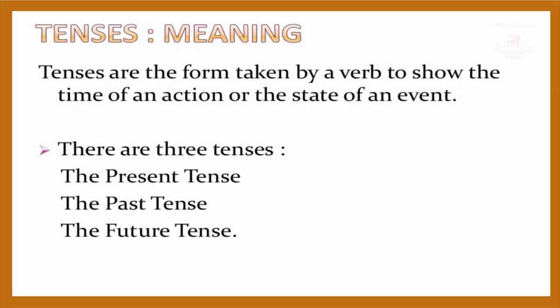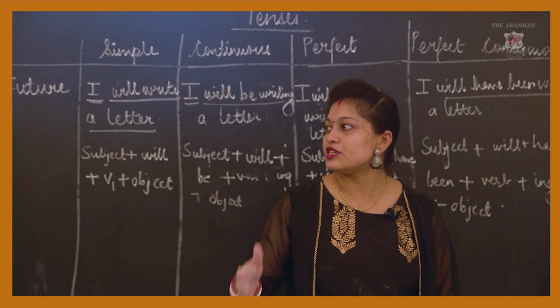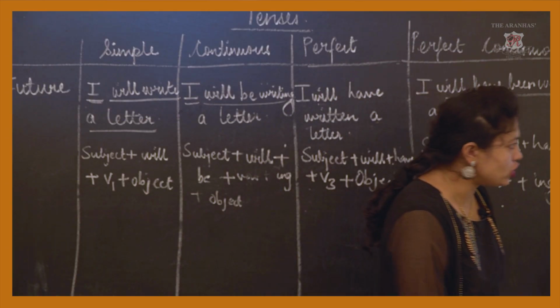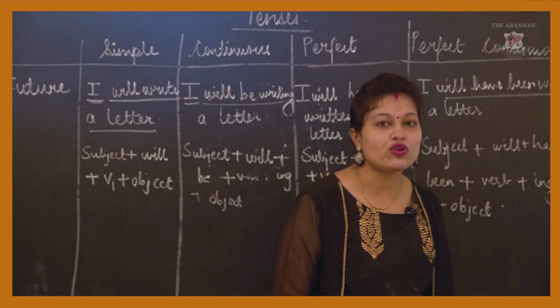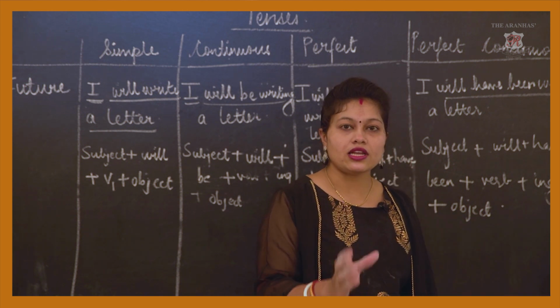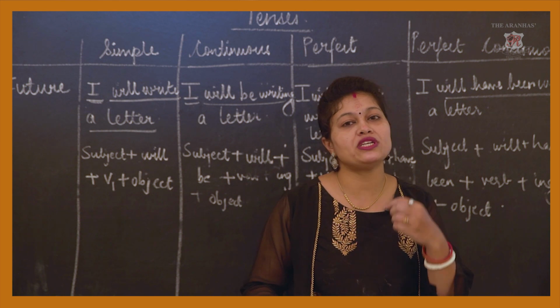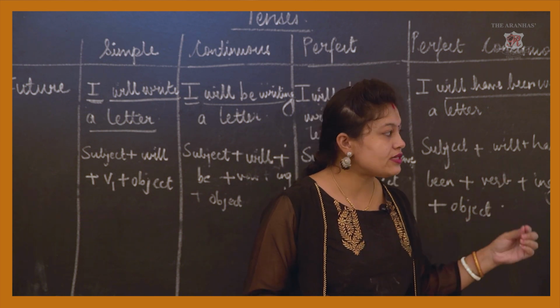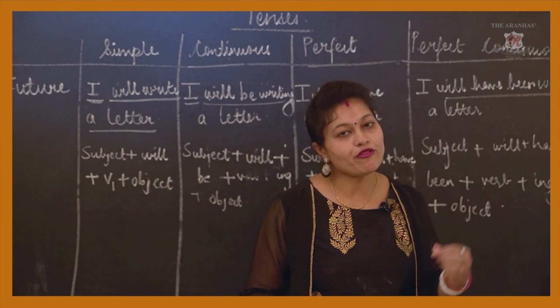Now see, tenses are the form taken by a verb to show the time of an action or the state of an event. Basically, tenses describe the time of an action. Now there are three types of tenses: present, past and future. Primarily, tense is divided into three categories, that is present tense, past tense and future tense.